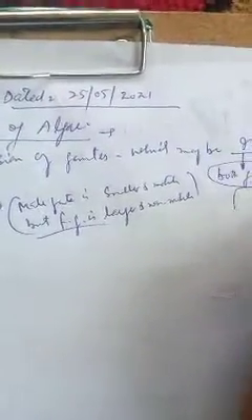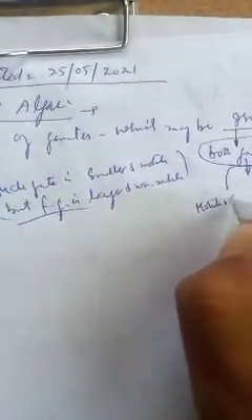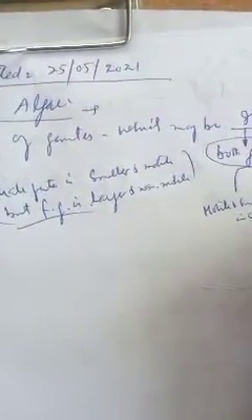This isogamy is further of 2 types. The fusing gametes can be motile and similar in size, or non-motile but similar in size.